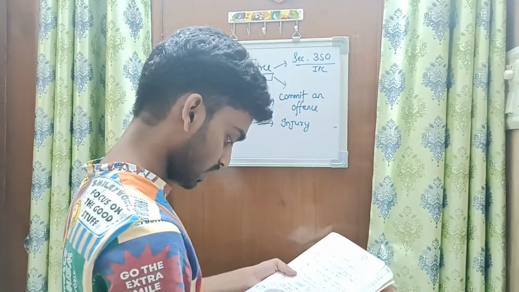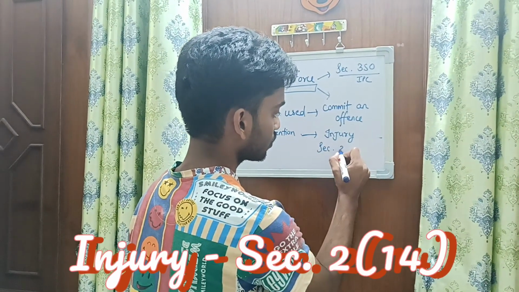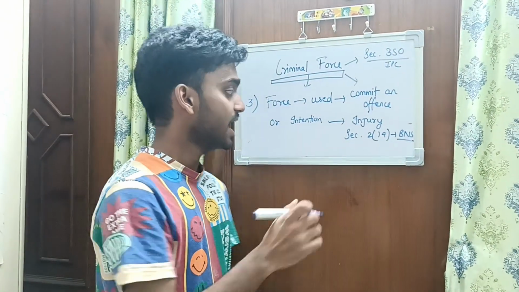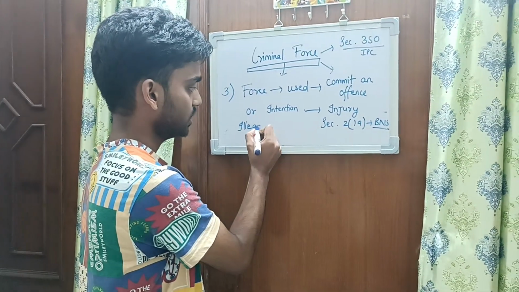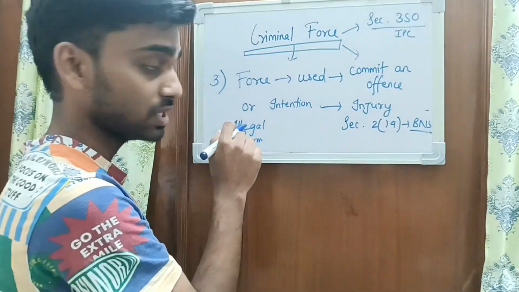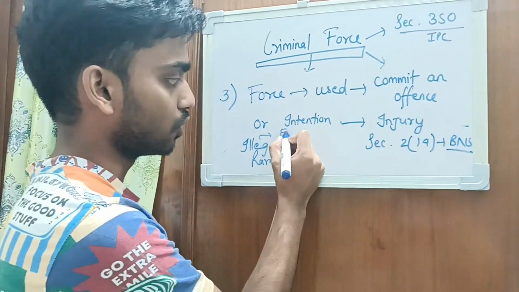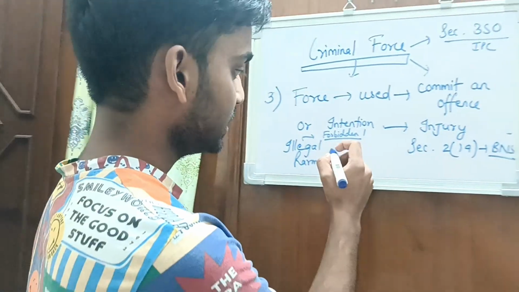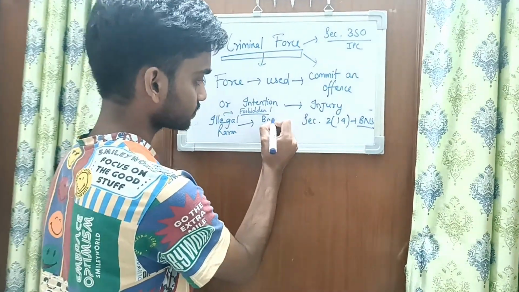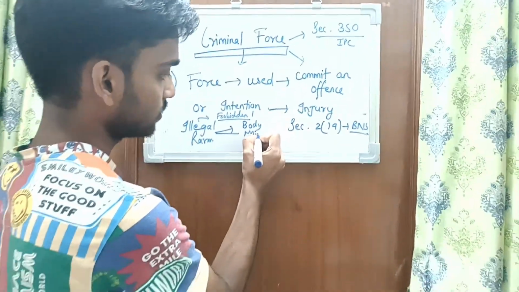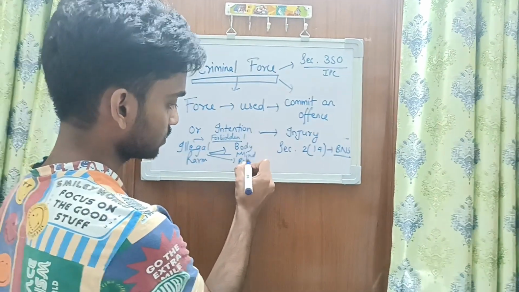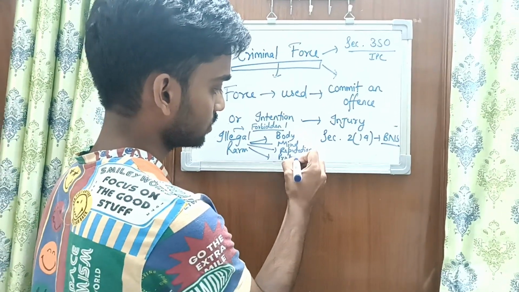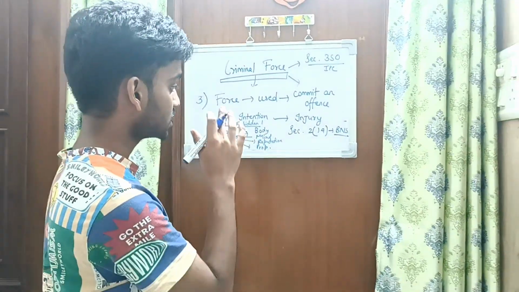Injury has been defined under Section 2, Clause 14 of BNS. It basically states that any illegal harm, illegal simply meaning anything forbidden by law, caused to body, mind, reputation, or property of any person will constitute injury.